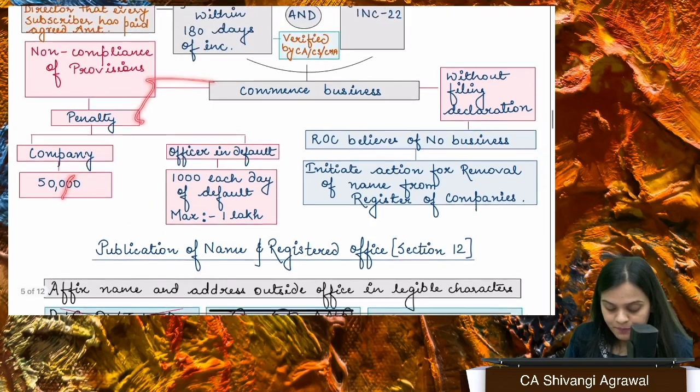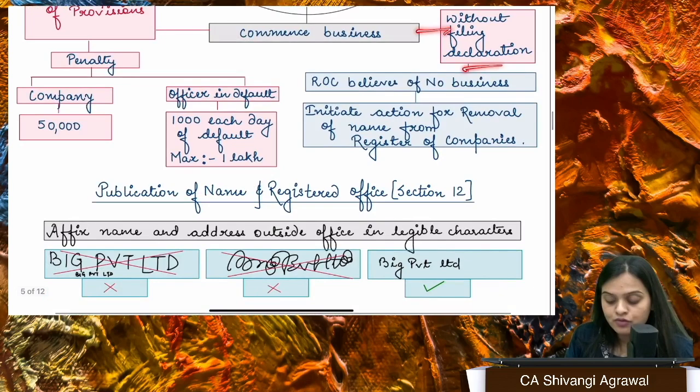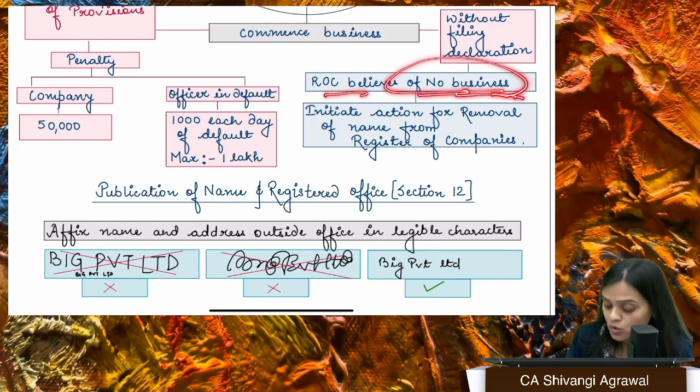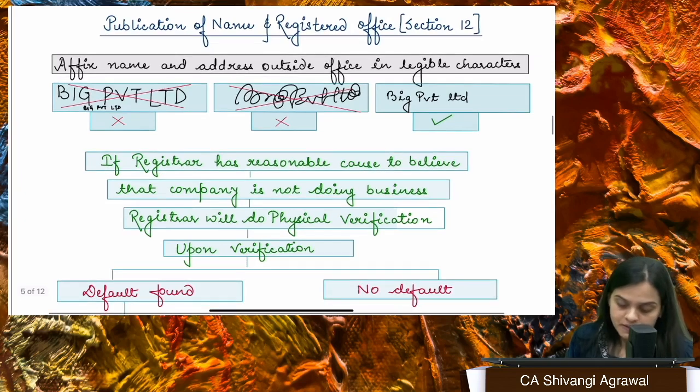There is a penalty for non-compliance of provisions, and if you are doing business without filing such a declaration, ROC can come and inspect, and if they believe that there is no business, they can also remove your name from the register of members.